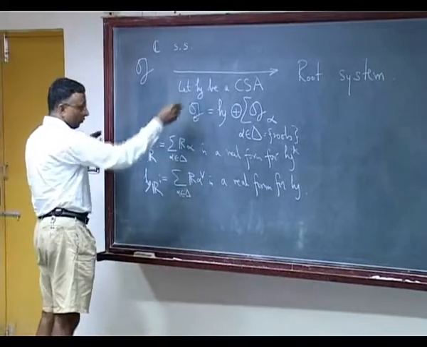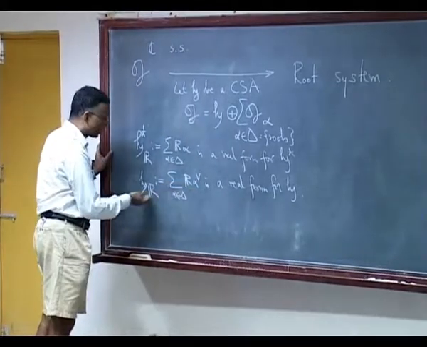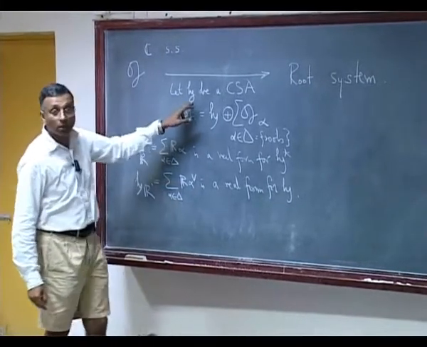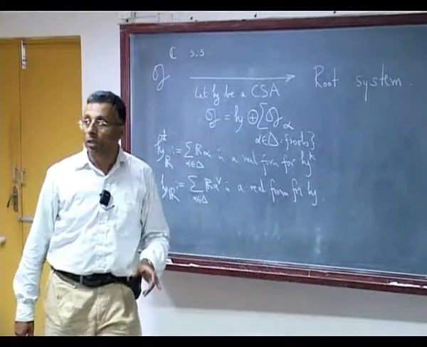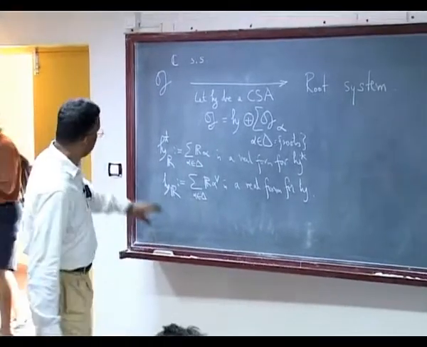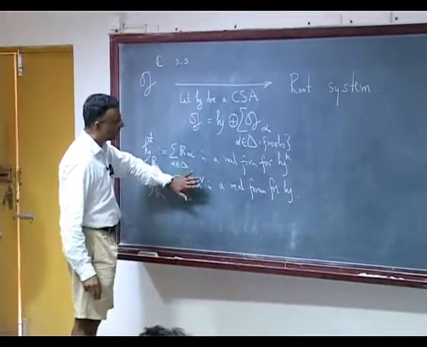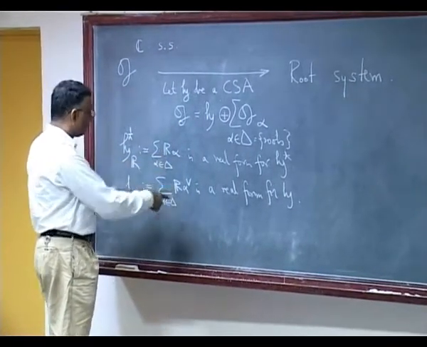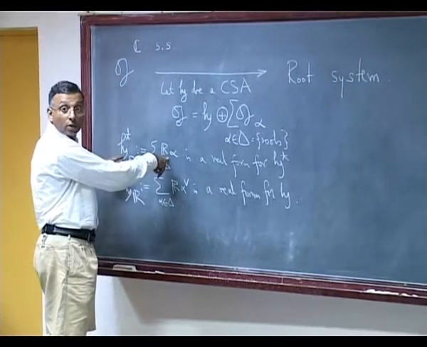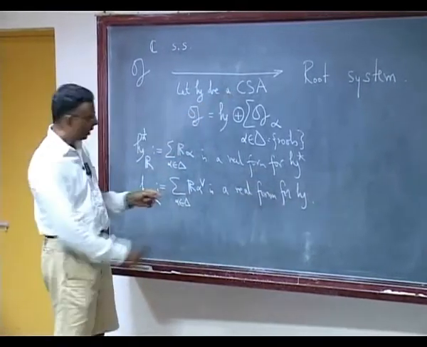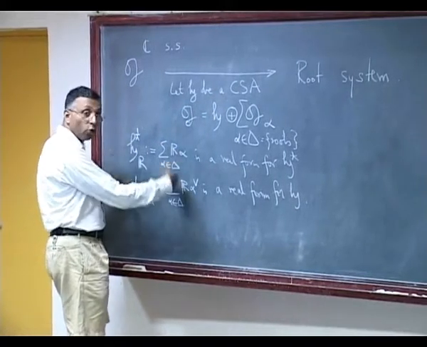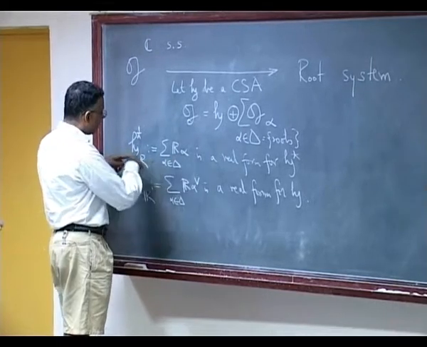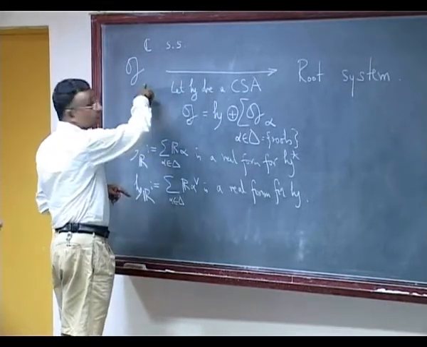And you take the Killing form restricted to this. This is a real vector space of dimension equal to the complex dimension of H. And so you get an inner product space. So you take this real space with the Killing form, you get an inner product. And living in this inner product space, here you can take the coroots, here you can take the roots, they form a root system. Okay. If you take this root system, this will be the dual root system, not necessarily the same root system. So, normally this one is called the root system attached to this G.